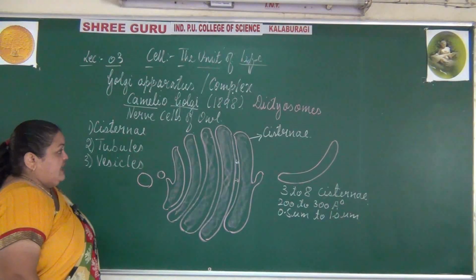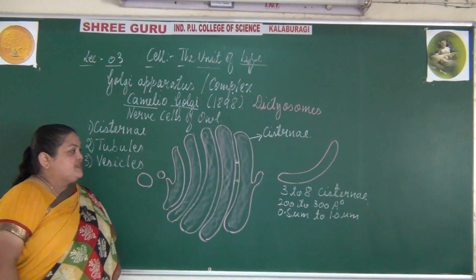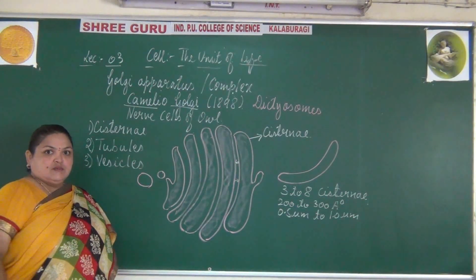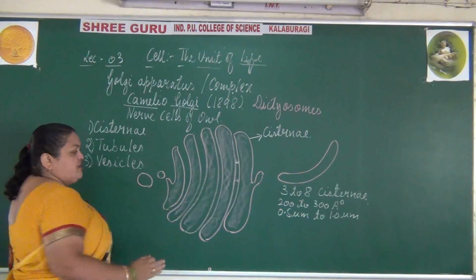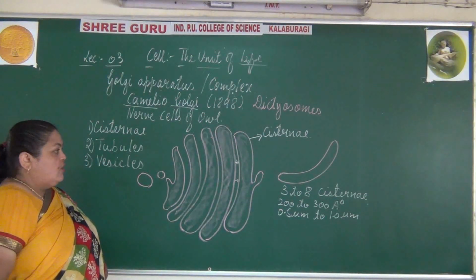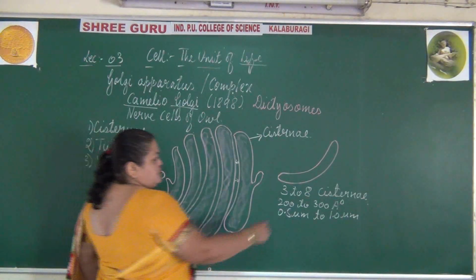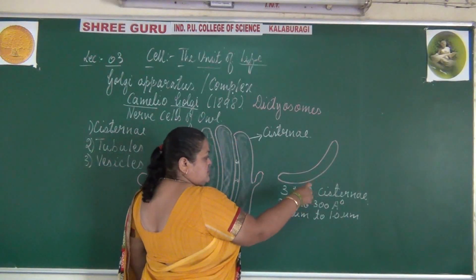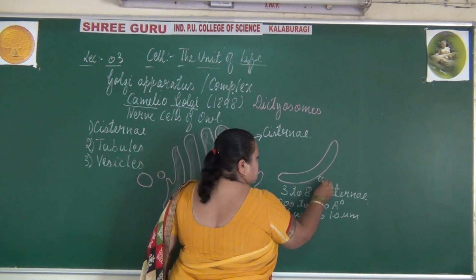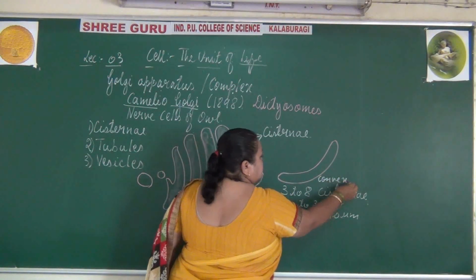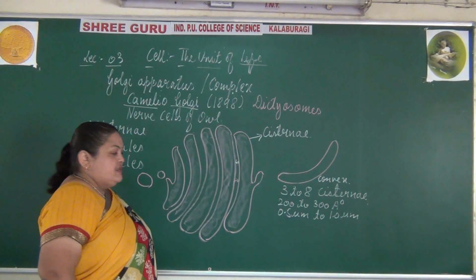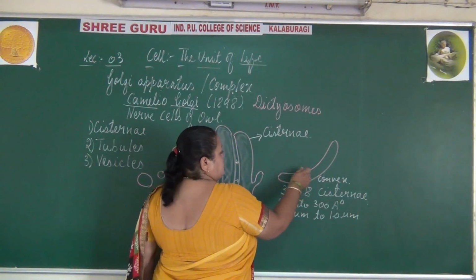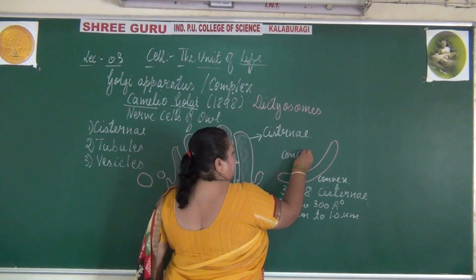Then this Golgi apparatus shows two ends or two faces. One is the convex end and the other is the concave end. The portion which appears bulged is known as the convex end. The portion opposite to the bulge is known as the concave end.